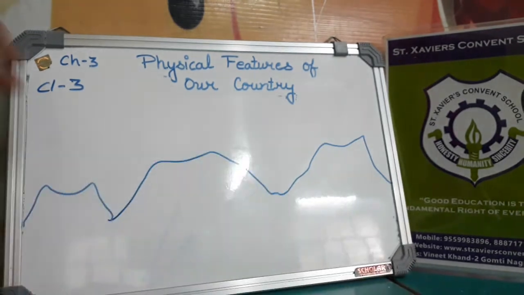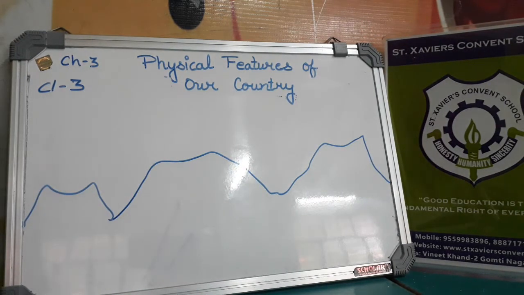The island. Now we will talk about the islands of India. A large stretch of land surrounded by water on all sides is called an island. The Andaman and Nicobar Islands and the Lakshadweep Islands are two groups of islands in India. The Andaman and Nicobar Islands are the bigger group, located in the Bay of Bengal. The Lakshadweep Islands are located in the Arabian Sea.